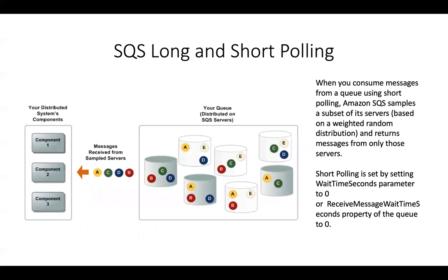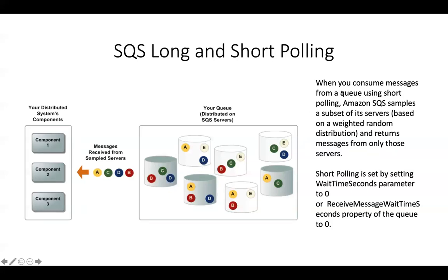Now let's say that we have multiple components who are consuming messages from the queue, and they have been configured with short polling. So when they are configured with short polling, you can see there are messages A, B, C, D, and E. But when you configure short polling, wherein your WaitTimeSeconds parameter is set to 0, what actually happens is only some servers are being queried for messages, not all the servers.